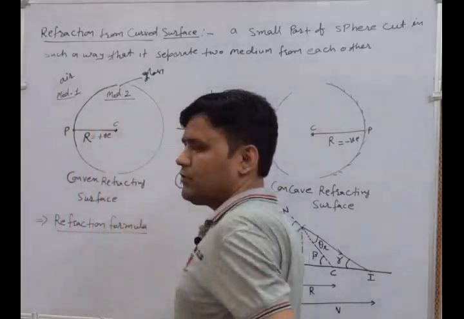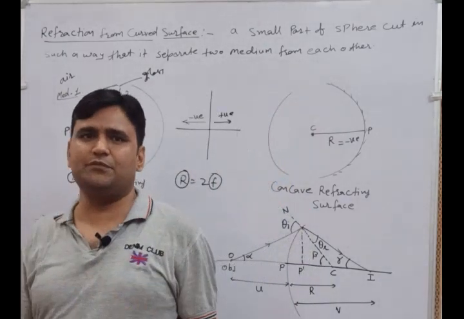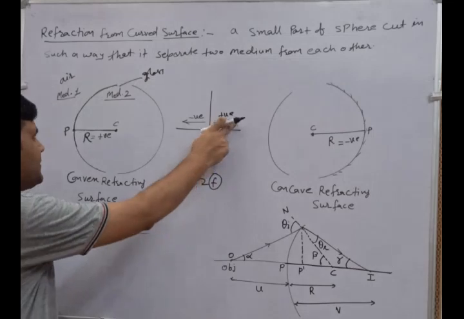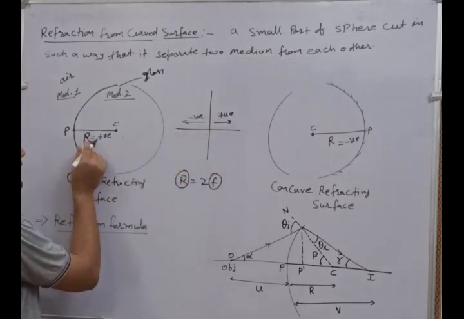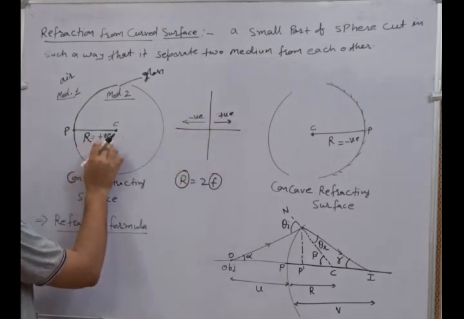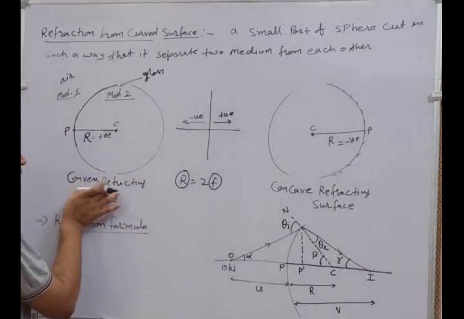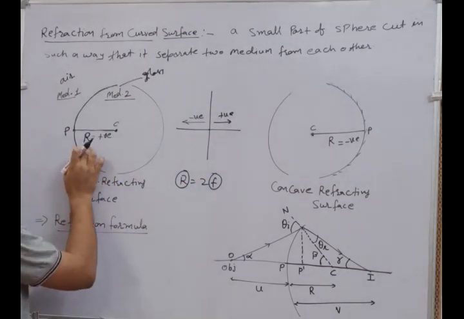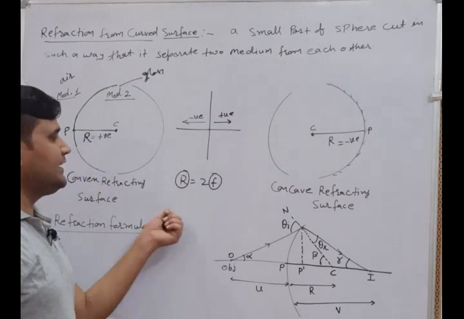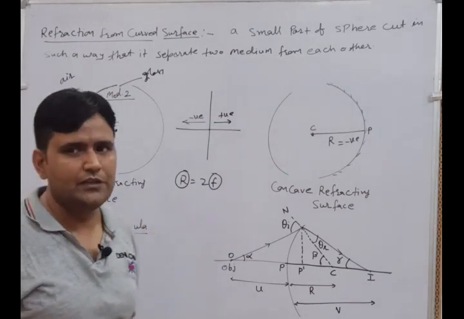right hand side. So from here, which direction are you moving? You are moving to the right hand side. That's why as per this phenomena, we are considering our radius of curvature R to be positive. It means for the convex reflecting surface, radius of curvature is positive. That's why the focal length is also positive.